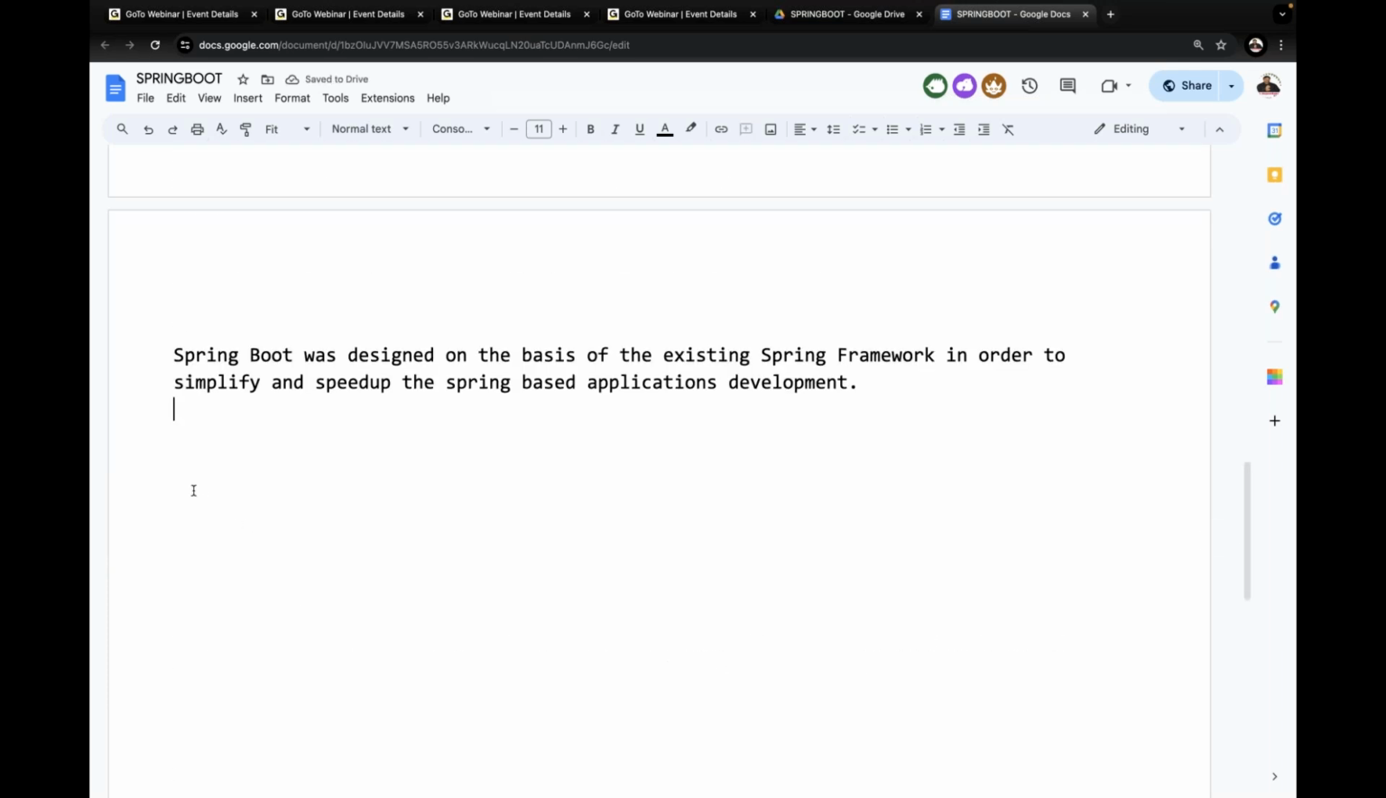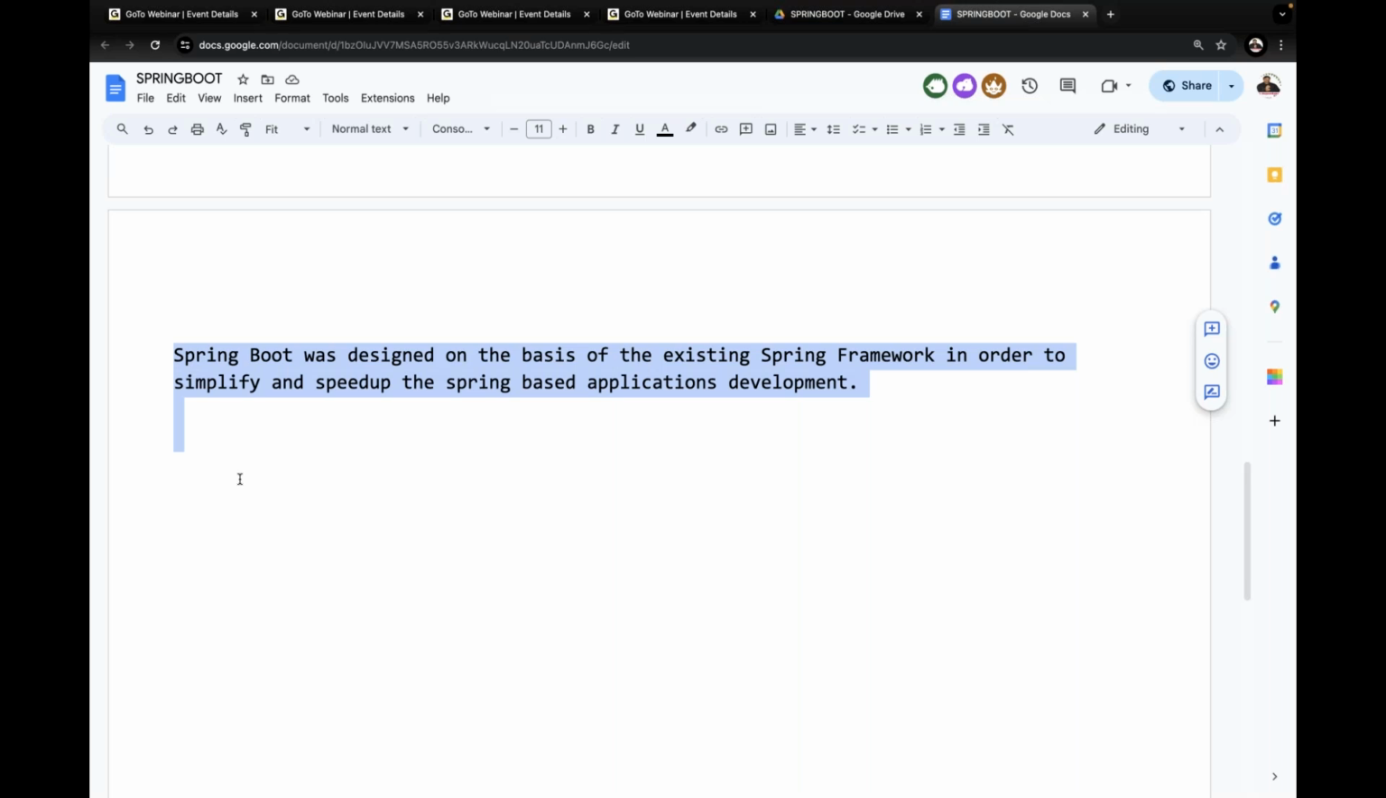Guys, all of you read this one. There is a lot of meaning inside this. I'm almost giving the conclusion about Spring Boot now. Spring Boot was designed on the basis of the existing Spring framework only. It does not have any new conventions or new technology. It is just an extension of the Spring framework.